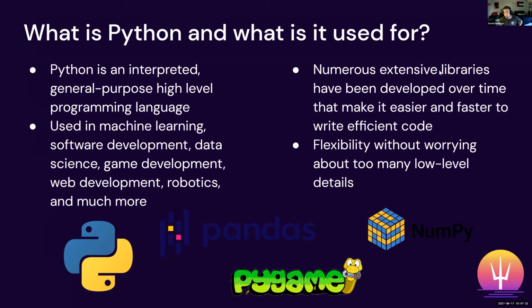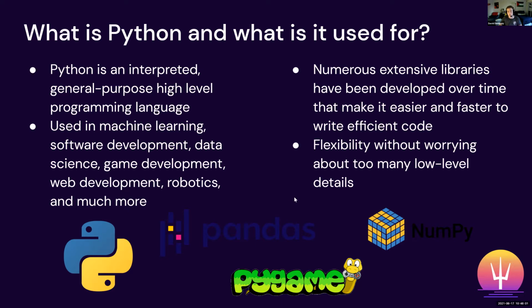So there's been a lot of libraries developed for Python, and what a library is essentially is like a little snippet of code that you can, I guess, use to improve on your own code. So what this means is that these libraries will help you write cool things. Like for example, Pygame, that's a game development library. Pandas is a library for data science, and NumPy is also used for data science as well. So these are all cool libraries that have been developed for Python. They let you do a bunch of really cool things.